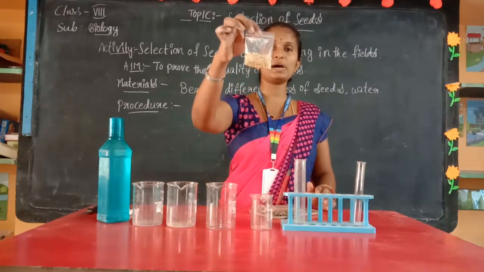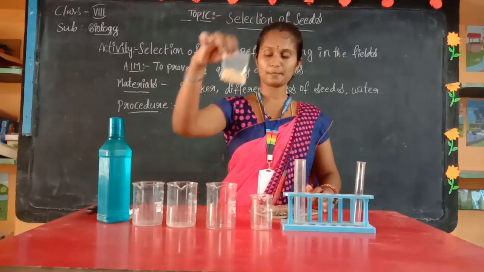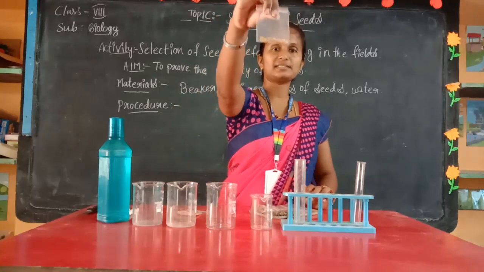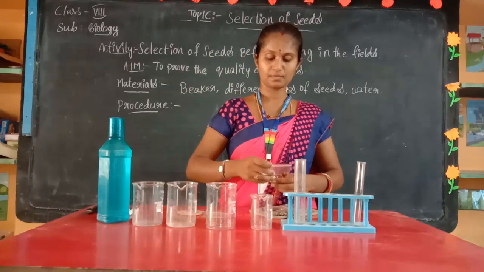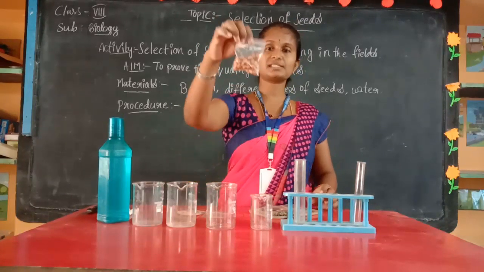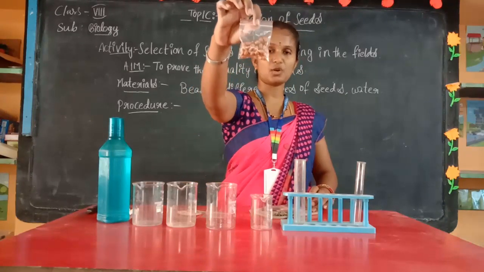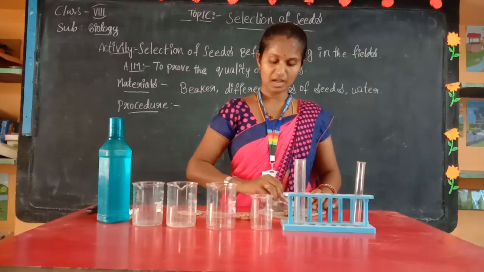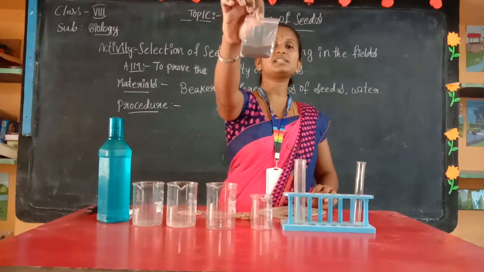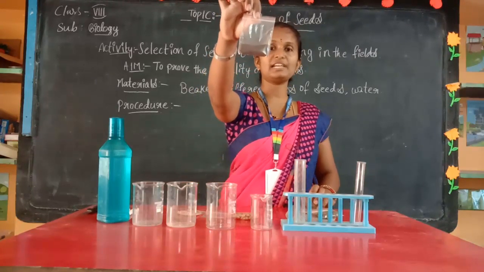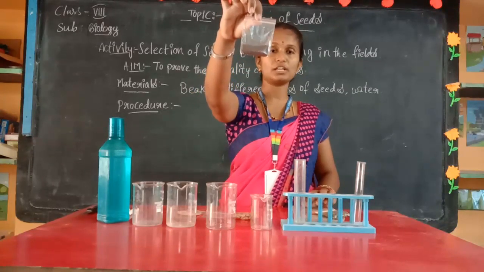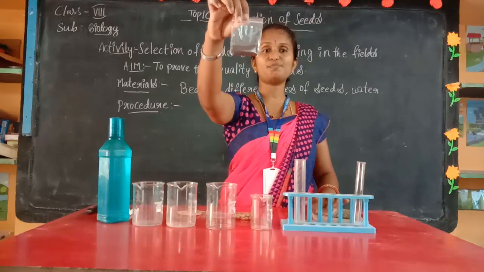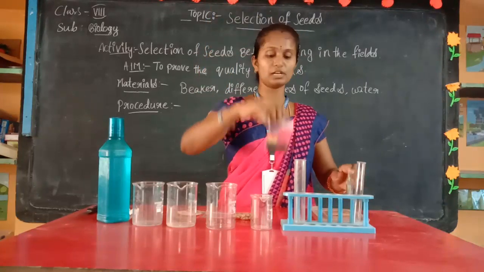This is the jowar seeds. Next, paddy seeds. And next, groundnut seeds. Groundnut seeds are of the Leguminosae family. Okay. And next, mustard seeds. They will be used for fries, and mustard oil we also use at the time of cooking and at the time of pickle.